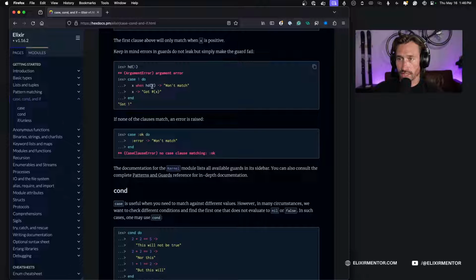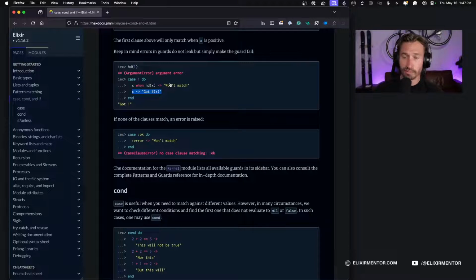Okay, so we're going to set x to 1, and then we're going to pass it into this case statement, and it will tell us the value. So keep in mind, errors in guards do not leak, but simply make the guard fail. Okay. Oh, okay. So what they're demonstrating here is we're passing in one value, and we're not going to get this argument error here. This condition is just going to fail, and we're going to get this value back.